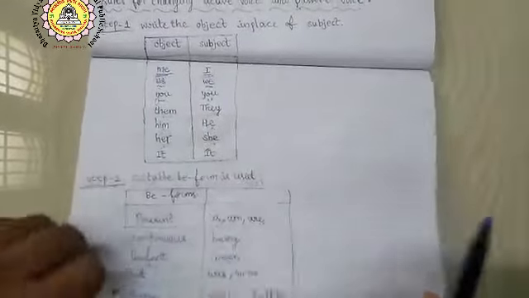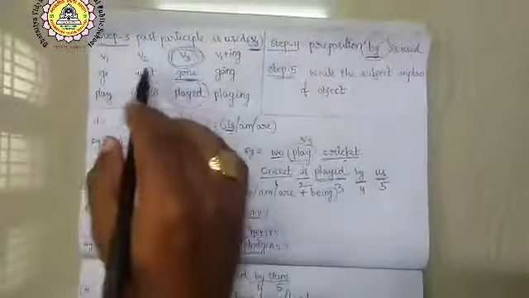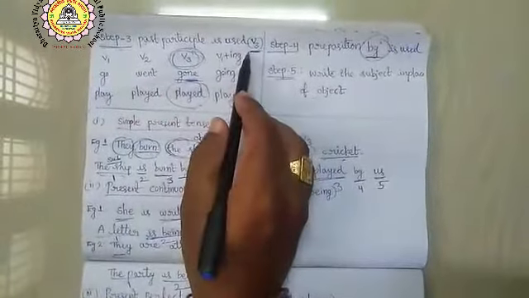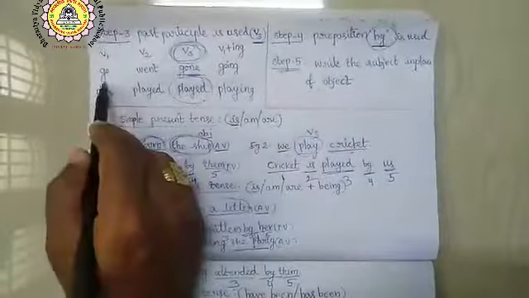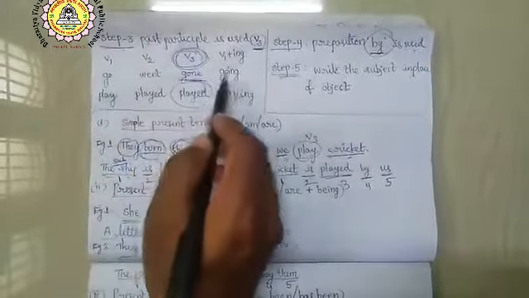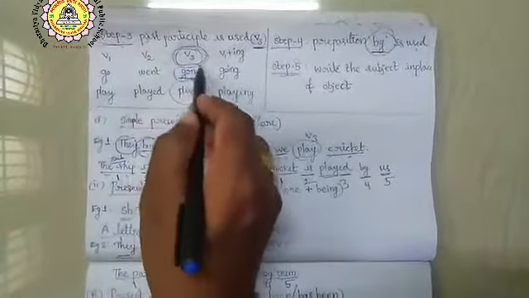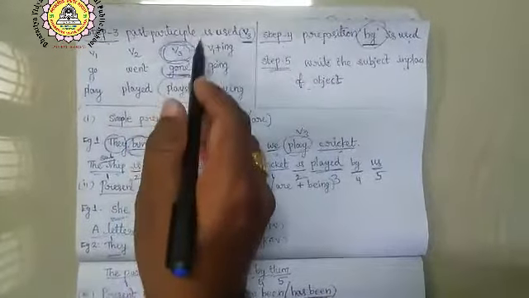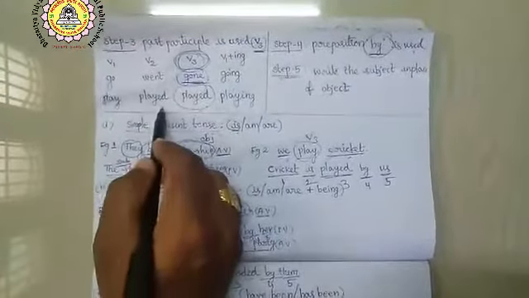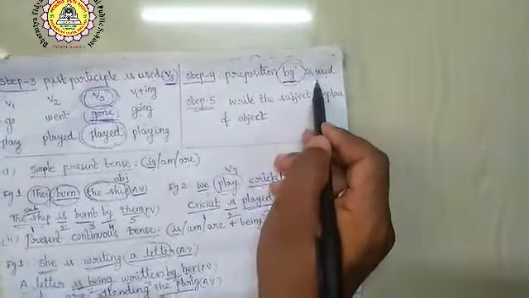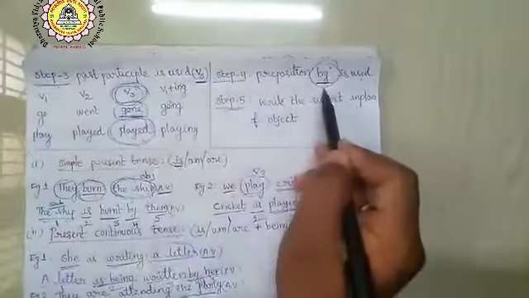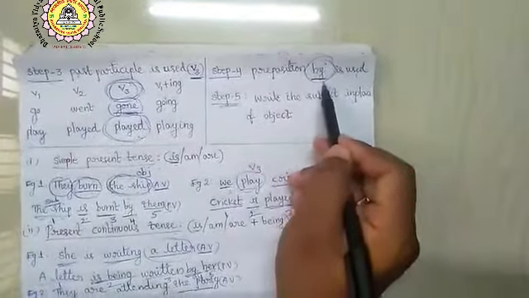Let us see what step 3 is. In step 3, the past participle is used. Past participle is nothing but verb 3. Let us see an example. Go, went, gone, going. Here we have to use gone because it is verb 3, the past participle. Play, played, playing. Played is verb 3, that is why we use it. As step 4, the preposition by is used. After the past participle, we have to use the preposition by.